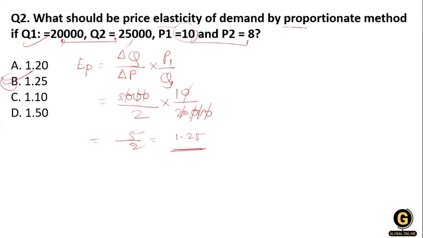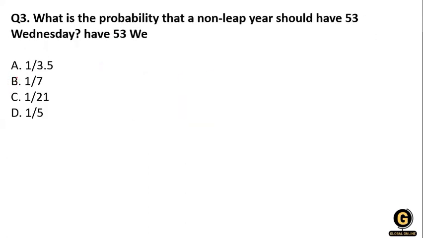Clear? Next question: what is the probability that a non-leap year should have 53 Wednesdays? Okay, so how do we calculate it?